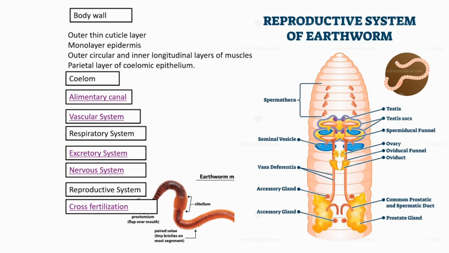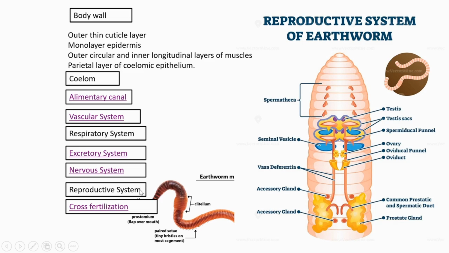Before that, we need to understand the position of the reproductive organs. Usually they are located in the anterior few segments of the body, where the reproductive structures are positioned.